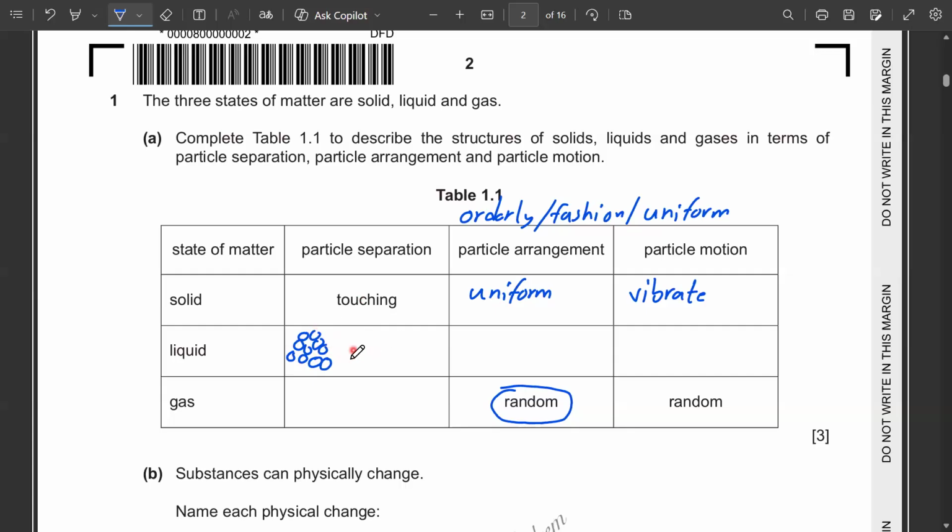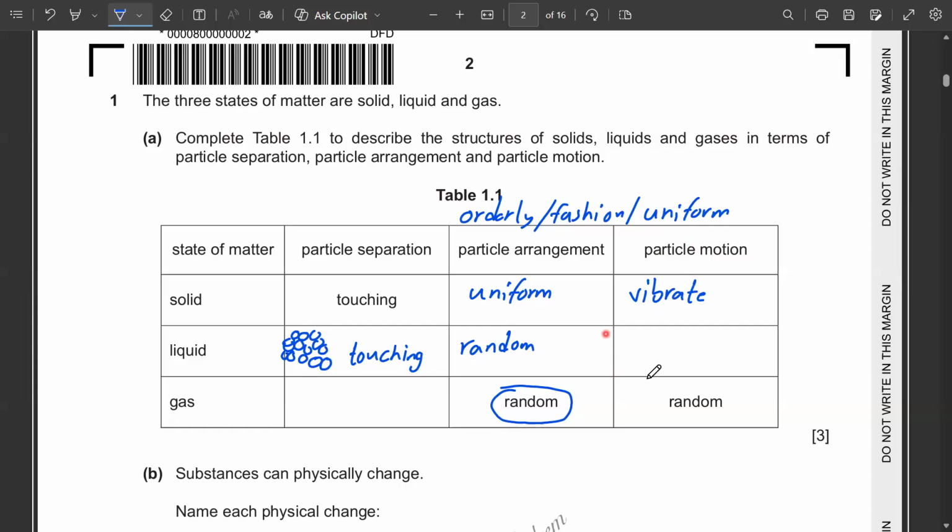So you will write here touching. Then particle arrangement, in the case of the liquid, it is not uniform, because the particles are not in a very orderly form, rather they are randomly arranged. So you write random.